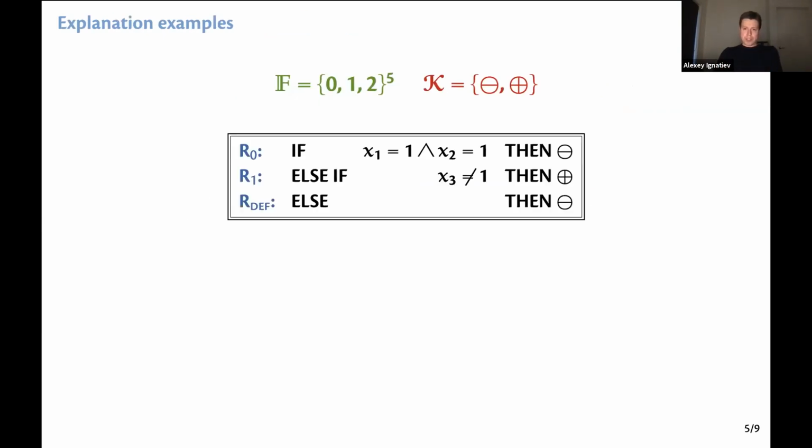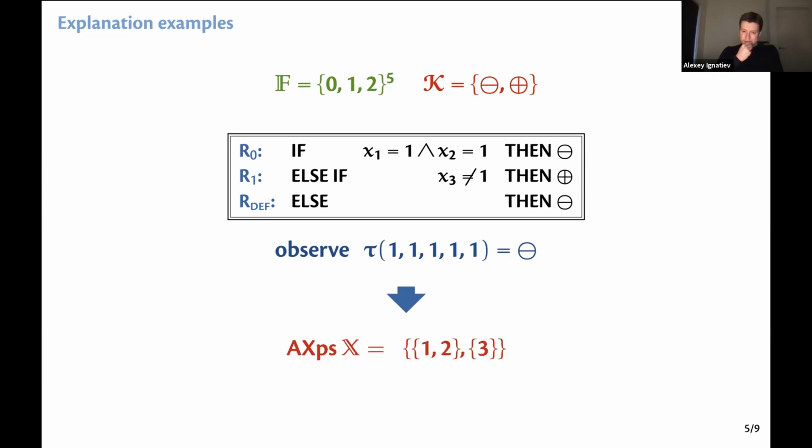Let's say we have 5 features and binary classification, 2 classes. And this is our model. It's a very simple decision list. Say we have an instance where everything is assigned to 1. If you look at the decision list, you can see that the prediction is negative. It's easy to see that it's enough to assign x1 and x2 to 1, and the prediction is not going to change, because the first rule fires.